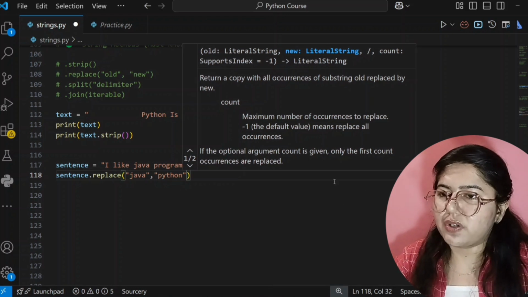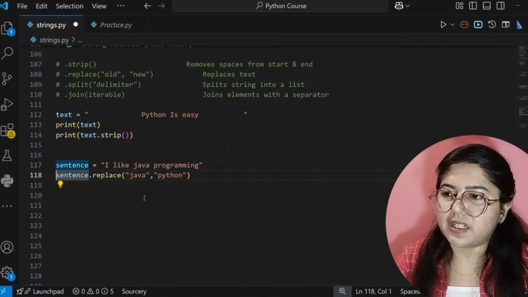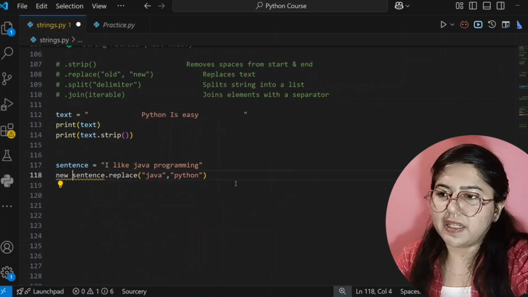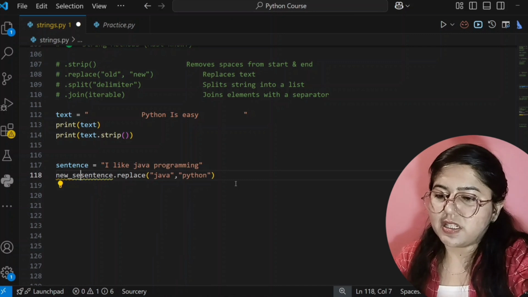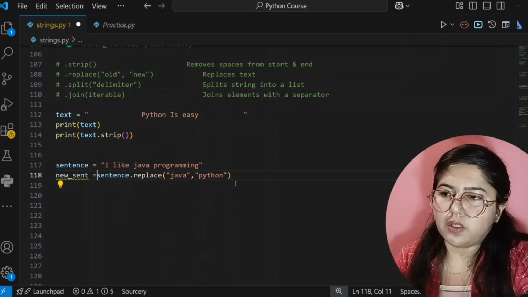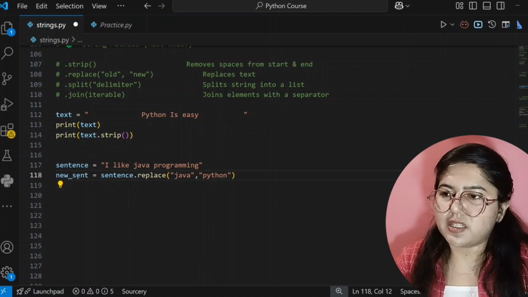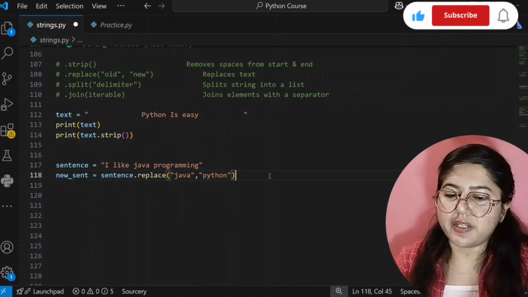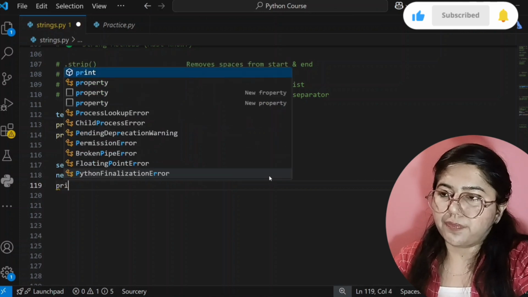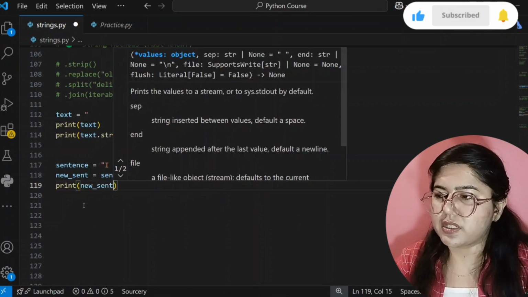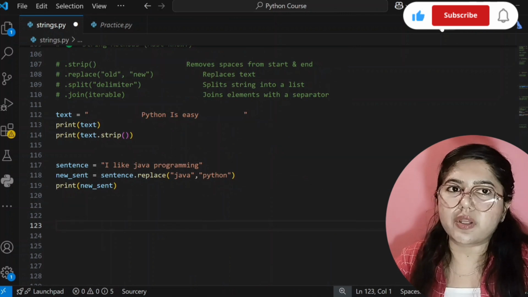Okay, so now we have written this, and now this complete output will be stored in a variable. So for that I am creating a variable, that is new sentence. You can write like that. Okay, so see here, new sentence I have written here. Now I will print this. Okay, so now let's see what answer will come. Print inside parenthesis, you can directly write new sentence. Okay, so now I will run this code.